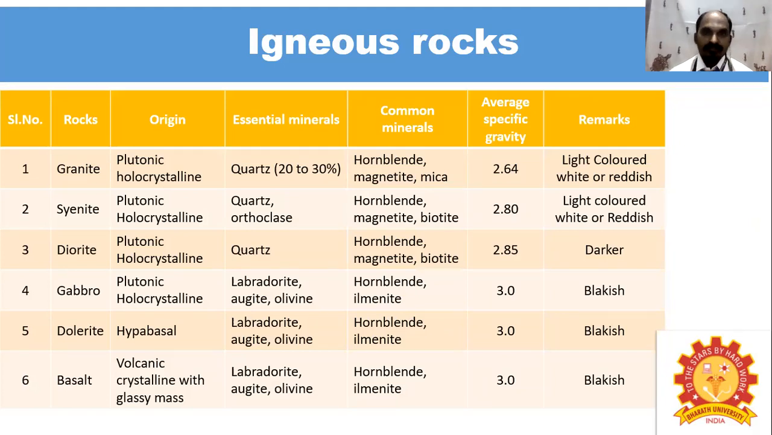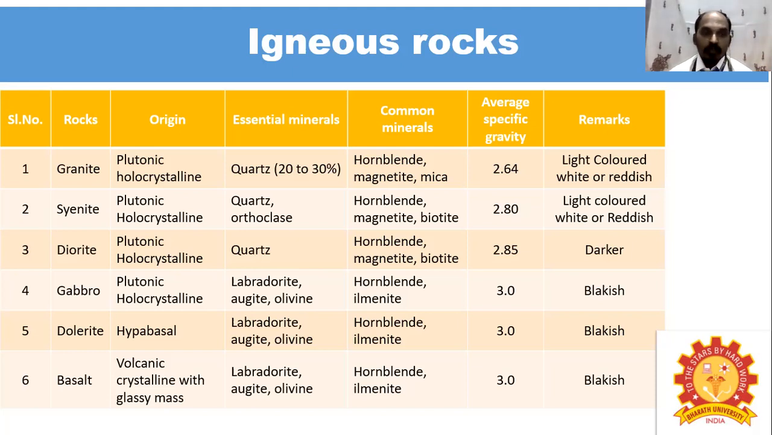Then igneous rocks. Some different types of rocks, their origin, essential minerals, common minerals, and average specific gravity, then remarks, are always given in a tabular column. You can see the first one is granite. Its origin is plutonic and holocrystalline, and the essential mineral of igneous granite is quartz. It has common minerals of hornblende, magnetite and mica. Its average specific gravity is 2.64. Generally it is light in color, white or reddish in nature.